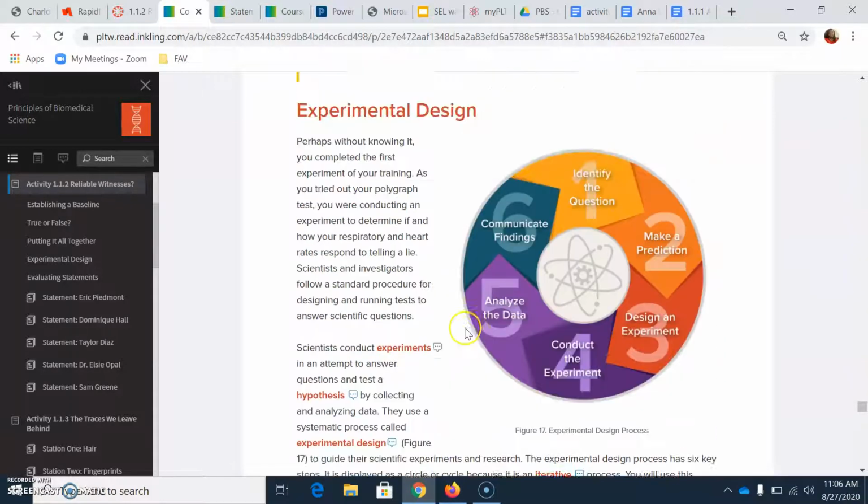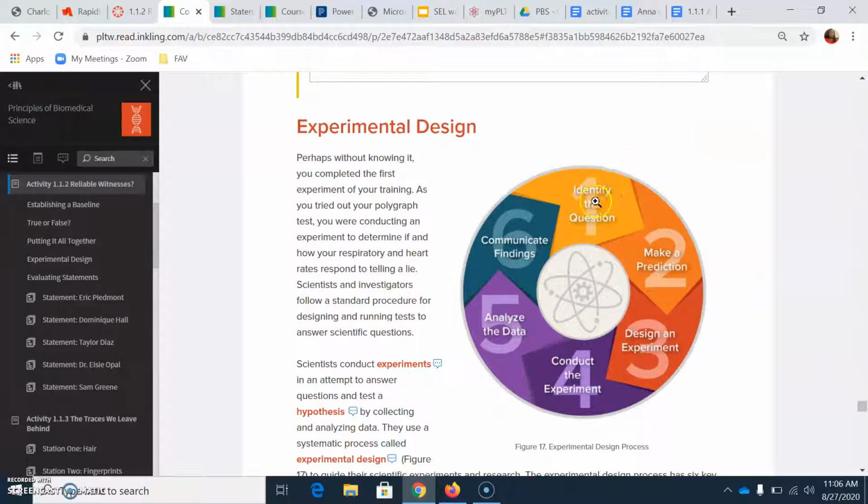So just a brief thing about experimental design. You always have a problem, so you identify the question in step 1. Then you make a prediction based off of the question.